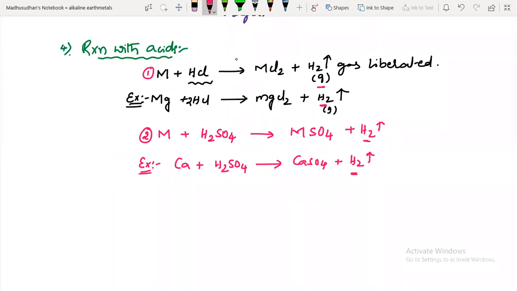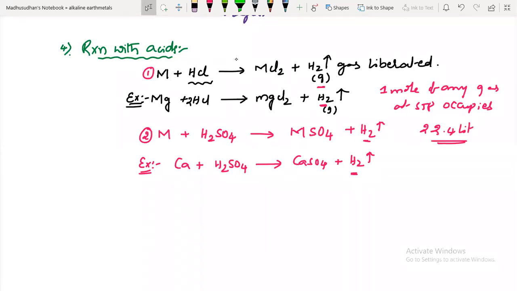So how much volume does it occupy? 1 mole of any gas at STP occupies 22.4 liters. So here 22.4 liters of hydrogen gas is released, isn't it? This is the reaction with acids.